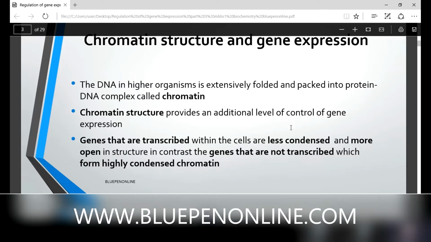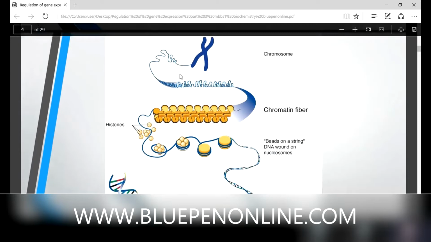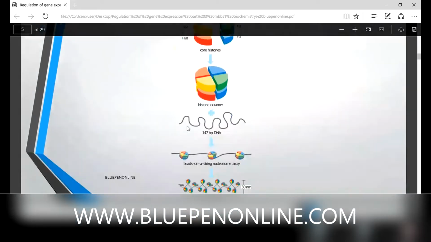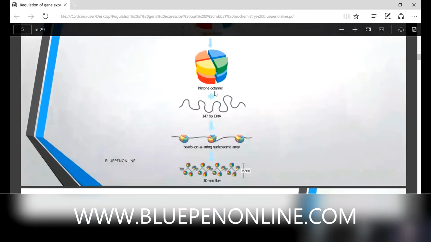You can see the chromosome. This is the chromatin fiber, and we know the histones, the beads on a string model, DNA bound on nucleosomes. These are the structures of chromatin. Then I explain with two structures.